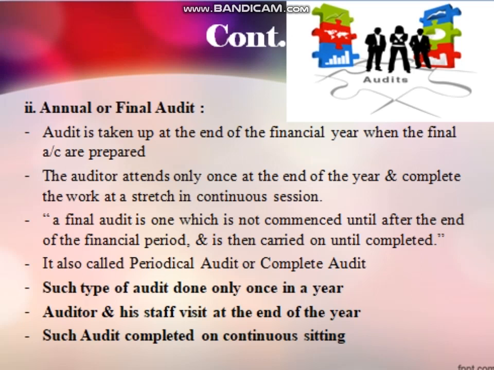An auditor and his staff will visit at the end of the financial year and verify all the books of accounts of the company. Such auditing will be completed in a continuous sitting. They will take 1 or 2 weeks, continuously working on the books of accounts of the company, and complete the auditing work.